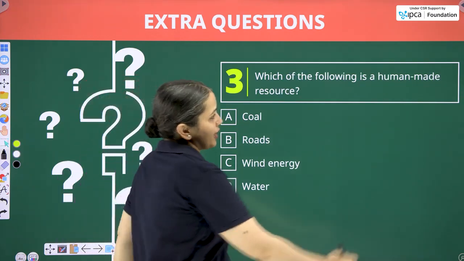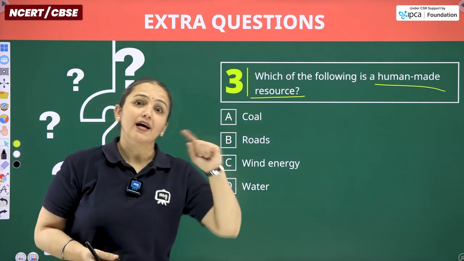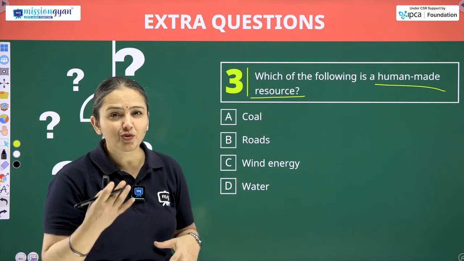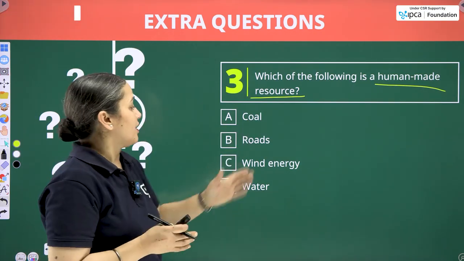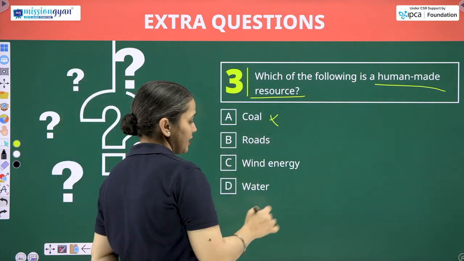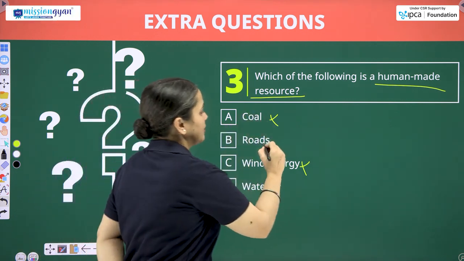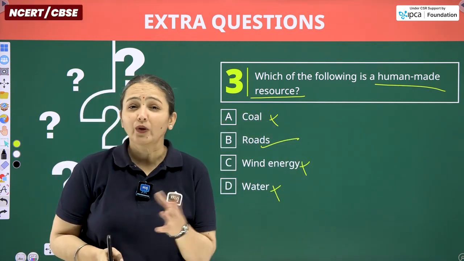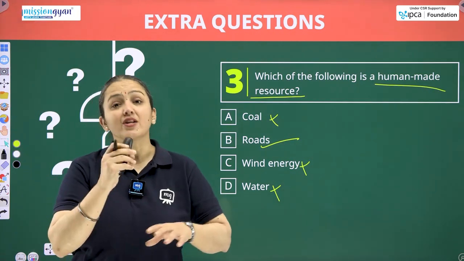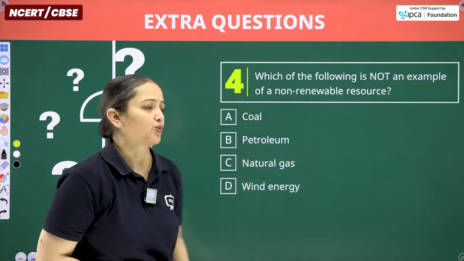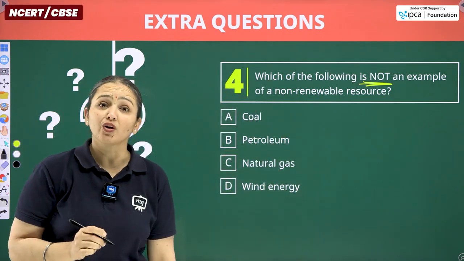Next one, which of the following is a human-made resource? It means where humans are utilizing natural resources and creating a new object while transforming its appearance, shape, or entire texture. So here are 4 options. Coal, naturally occurring. Wind energy, naturally occurring. Water, naturally occurring. So what is our answer? Roads. Humans have constructed that with the help of natural resources that are rocks. Coal tar is also extracted from the natural resources itself. So basically, human-made resource.